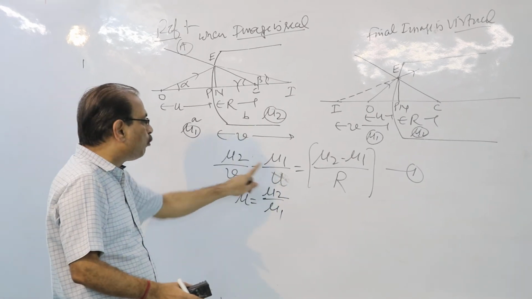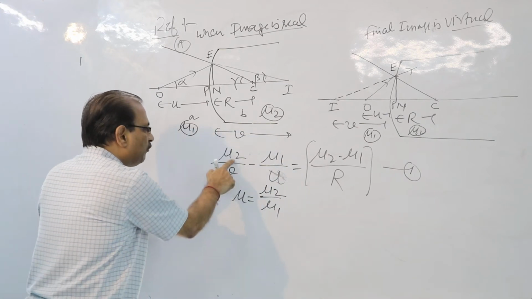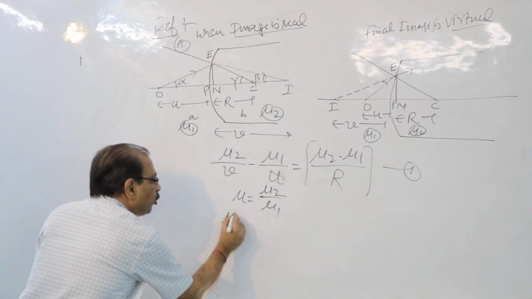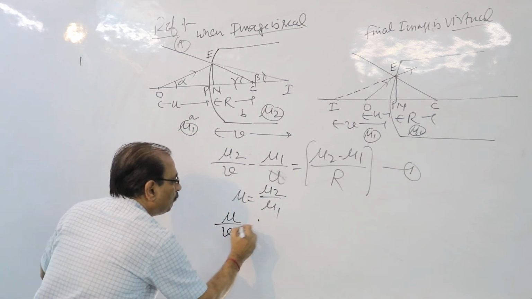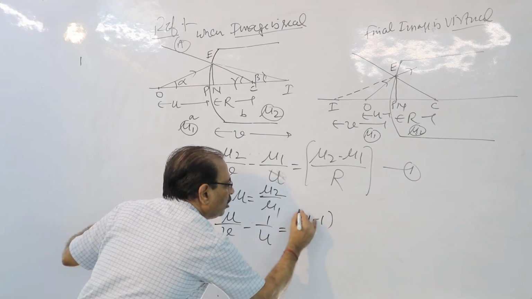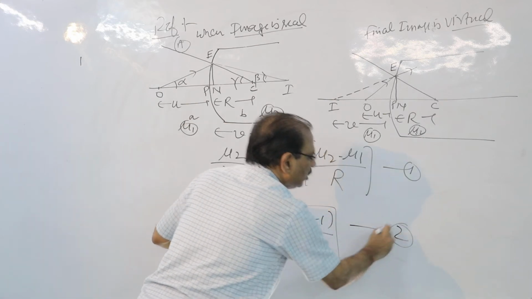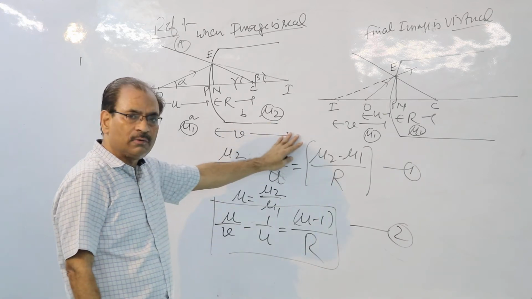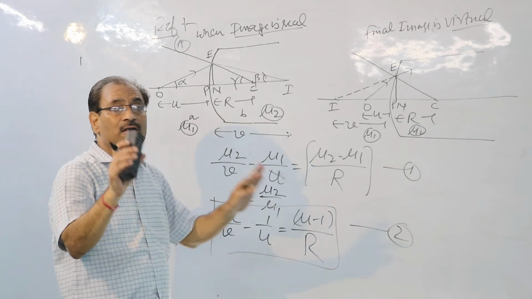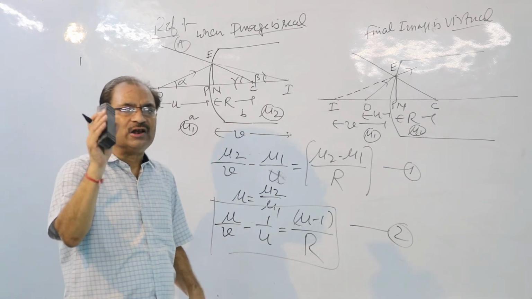Now if you divide both sides by mu1, you will get another interesting formula. It will become mu2 upon mu1, which will be called mu, so mu upon v minus 1 upon u is equal to (mu minus 1) divided by R. This becomes our formula number 2. So these two formulae are seen. You can go for the simple proof as far as these two results are concerned. You need not prove the same formula for a concave spherical surface.